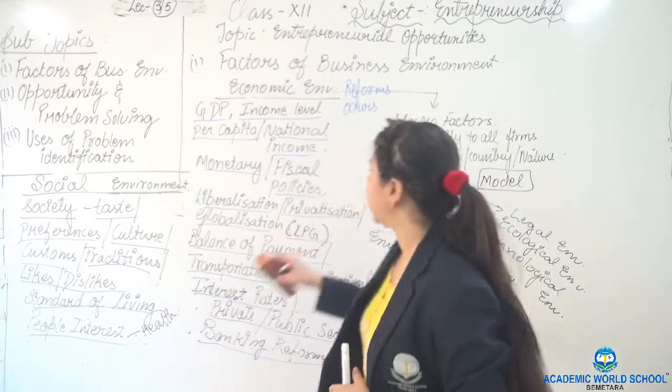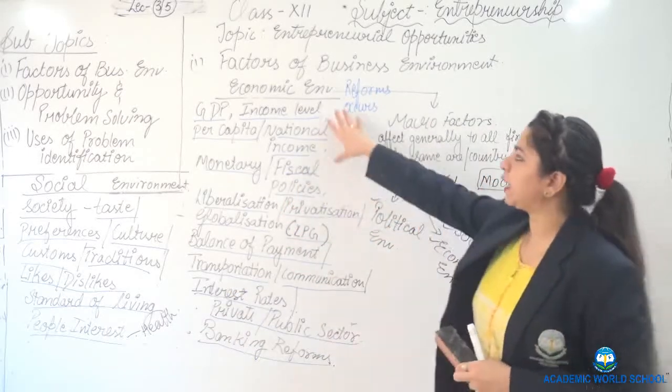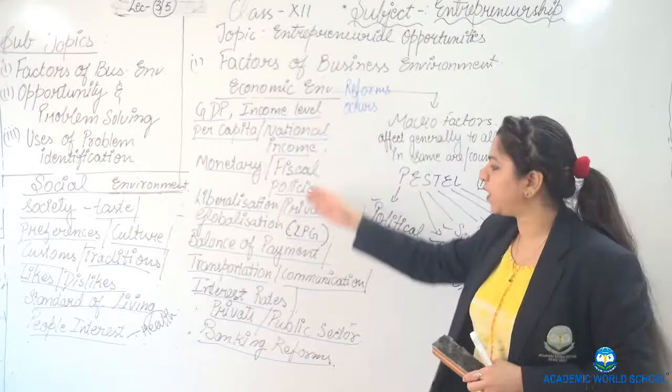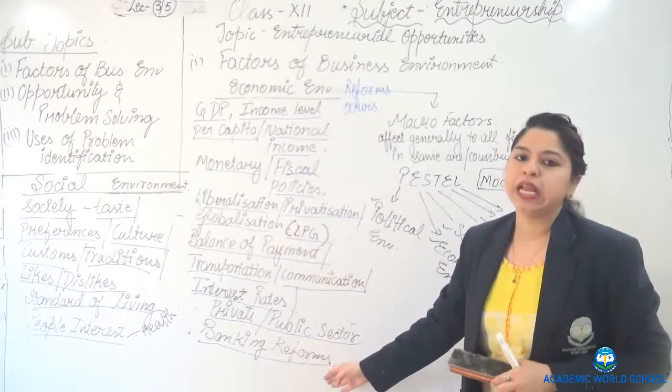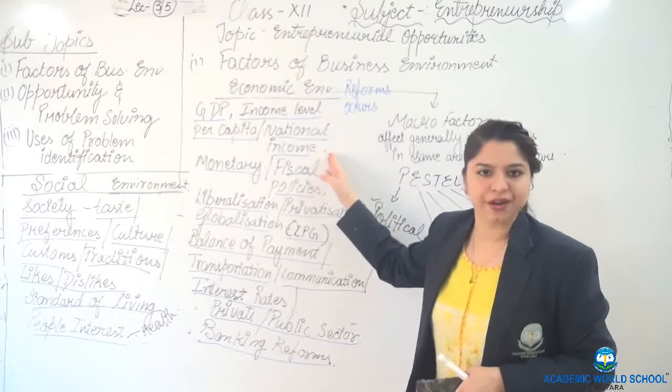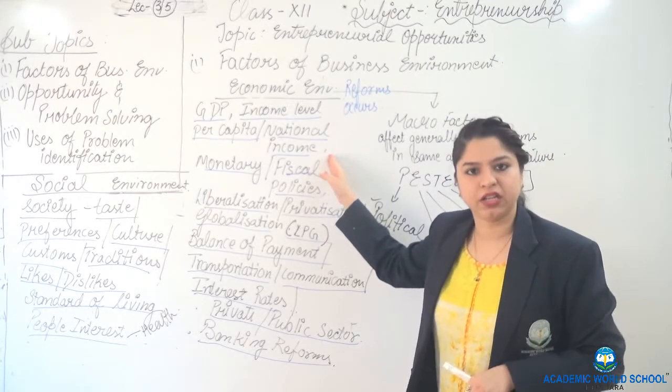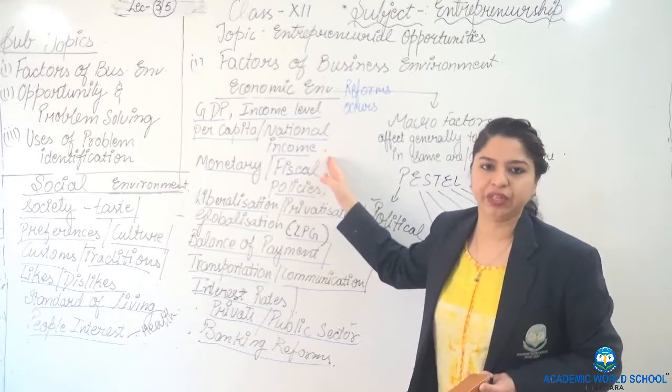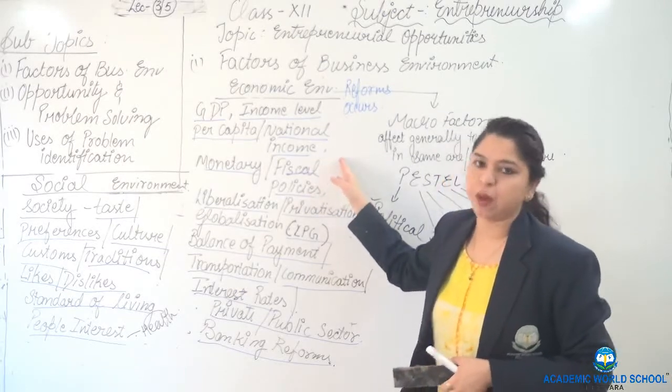Okay. Next we are coming to the economic environment. There are also many examples related to it. Like if the national income of a particular country has increased, under which factor will it be covered? It will be covered under the economic environment.